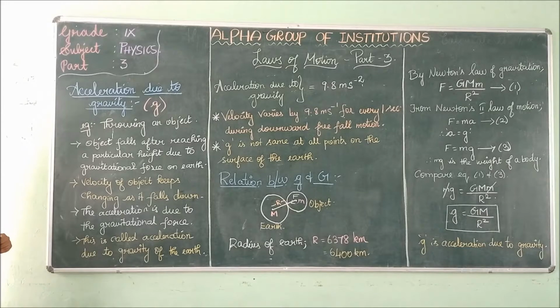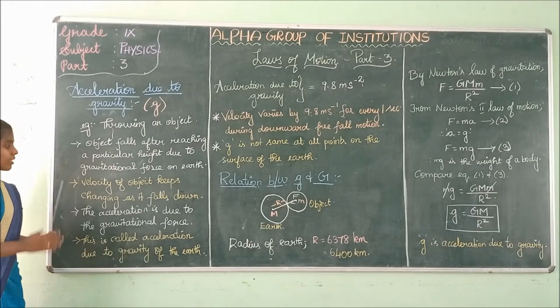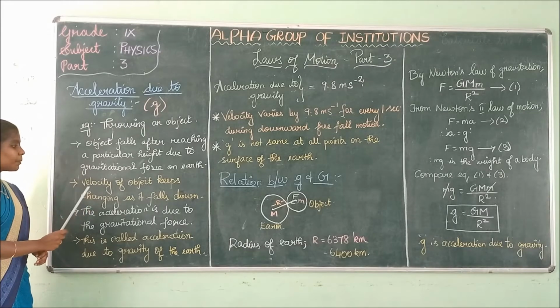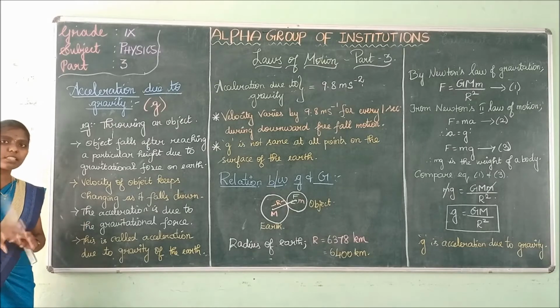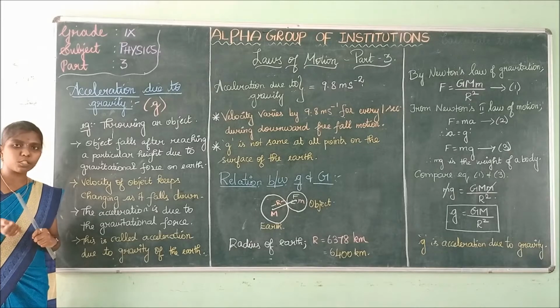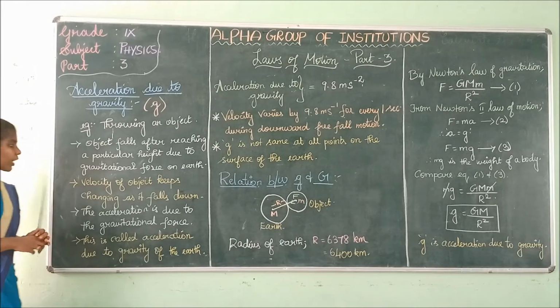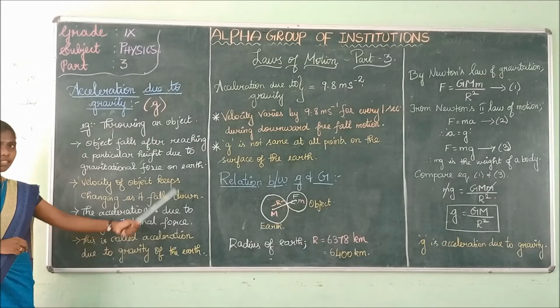The gravity on the earth attracts the object, hence it gets attracted towards the earth. The velocity of the object keeps changing as it falls down. Velocity is the speed of the object with respect to time.